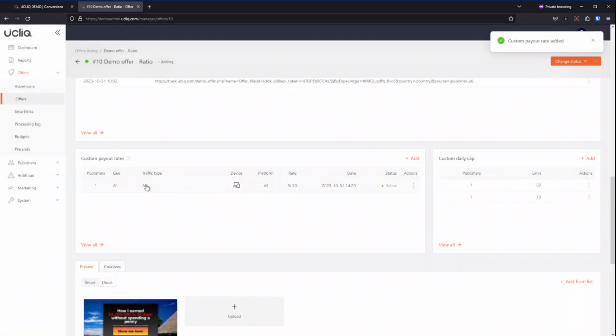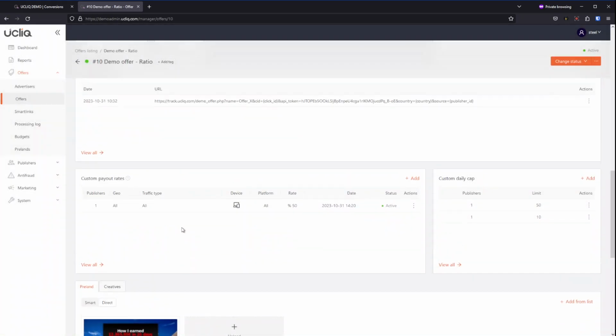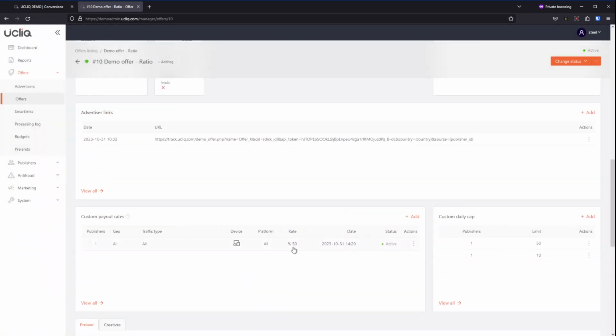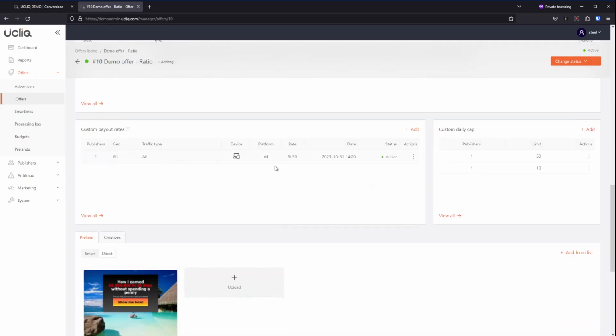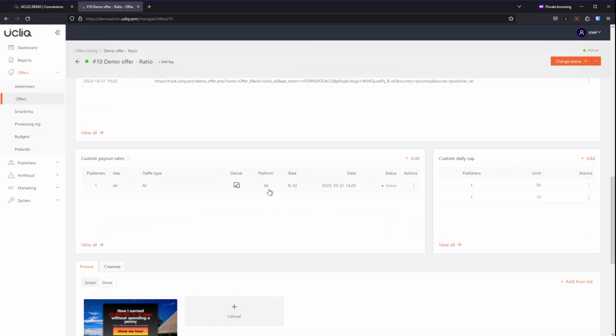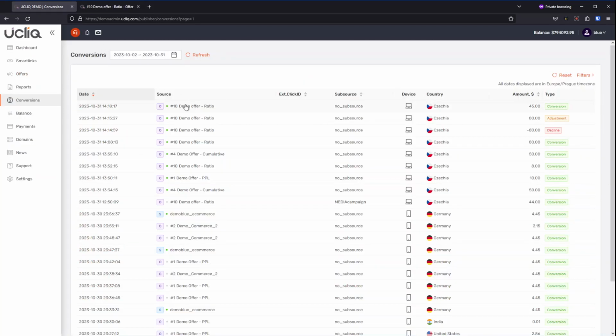So we see for all publishers, let's just make it for blue. Yeah, one publisher. And if we click, we can see what kind of publisher. We just have to press edit. So now, despite having 80% here, for this particular publisher, we will be paying 50% instead of 80. And for other publisher, it will be 80 as specified here. So let's test it.